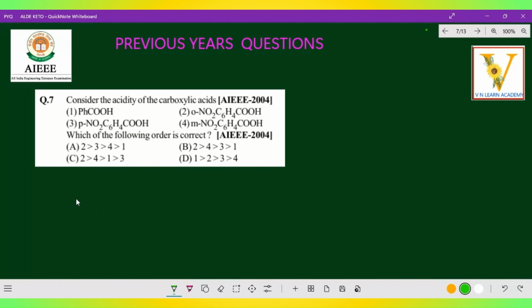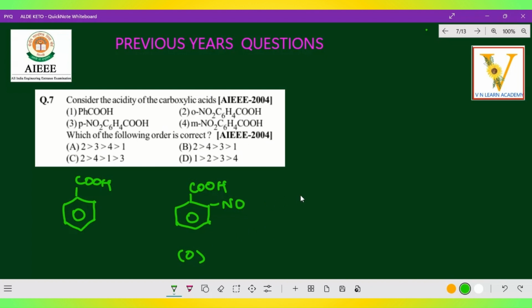This is benzoic acid. I just draw the structure for you to understand. Here I have put the acidic strength video, so please check it in the description box. So this is benzoic acid, this is ortho-nitrobenzoic acid, right?